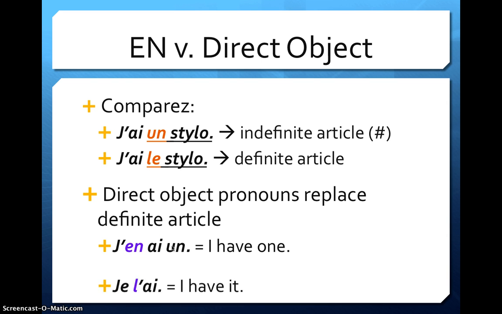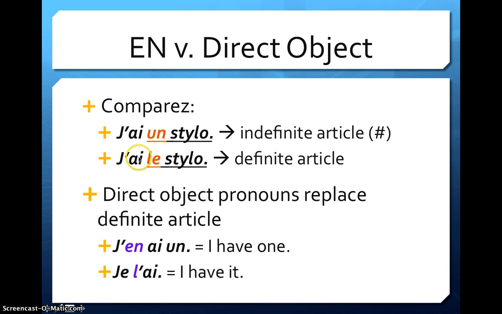Whereas in our second situation, "J'ai le stylo," I have the pen, becomes "Je l'ai," I have it. I wanted to throw that out there so you can remind yourself of the difference between the two. Now that we know how to use the pronoun "en," the last thing we have to talk about is where it goes.